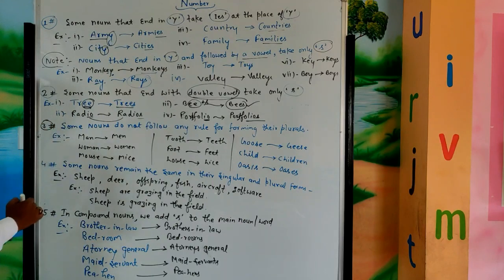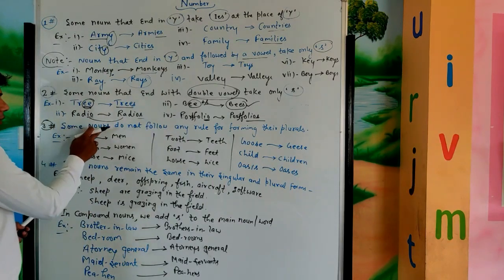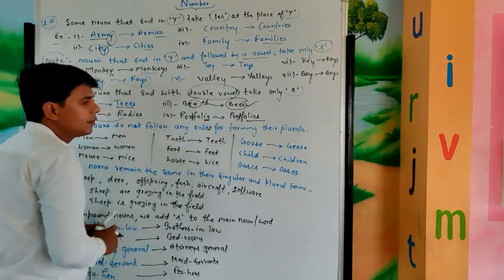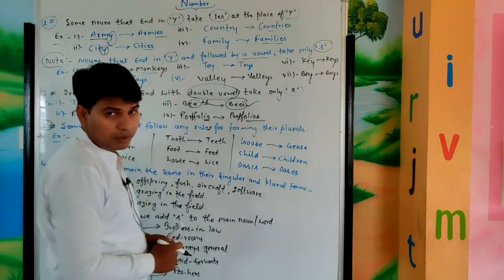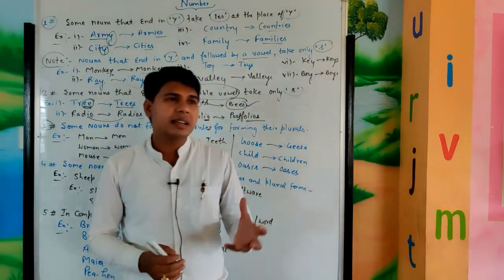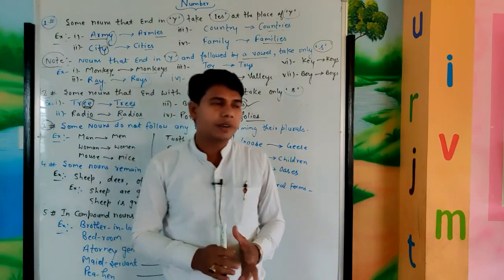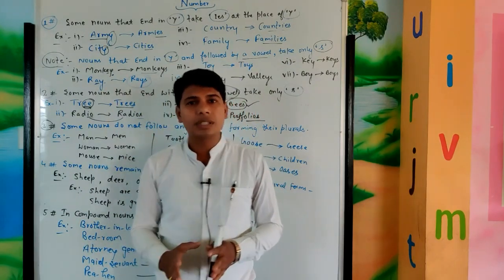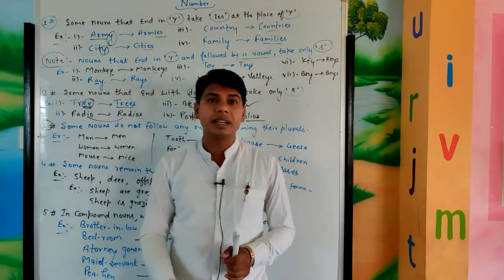Point number 3: some nouns do not follow any rules for forming their plural form. I mean to say there are certain nouns that do not follow any of the rules that we have done till now.